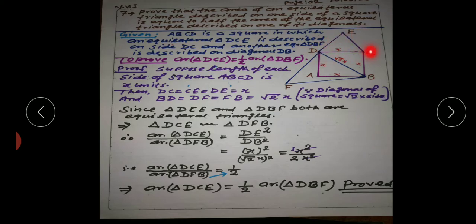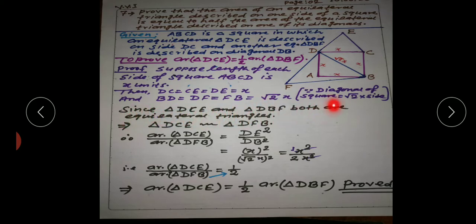So DC is equal to DE is equal to CE will be equal to x, and the diagonal of a square is equal to √2 multiplied by side. So this DBF is also an equilateral triangle, so DB will be equal to DF will be equal to FB, and all these sides will be equal to √2 into side, that is √2, and each side of the square is x, that is √2x.